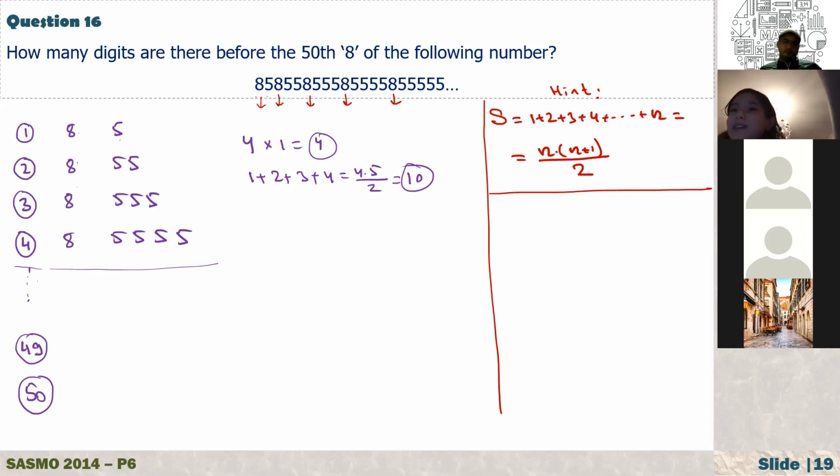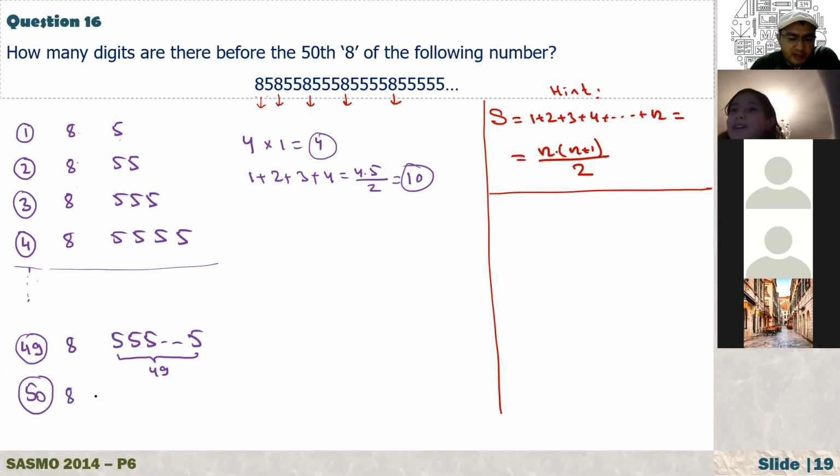Mr. Kazım, is it 1275? Yes, Fikriya, that's correct. Because here, after the 50th 8, how many 5s do we have? Here we have 50 5s.